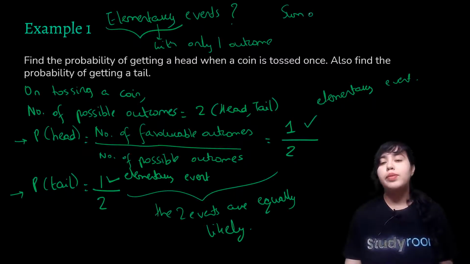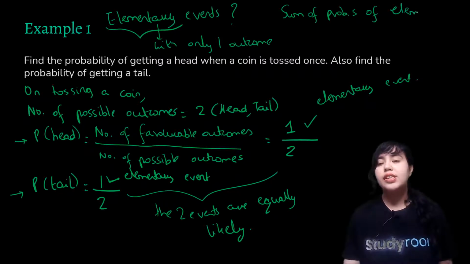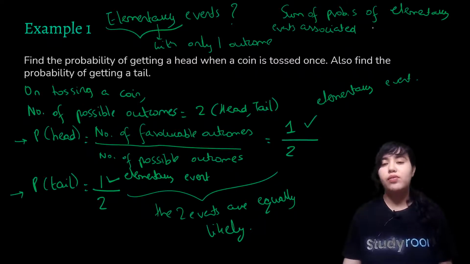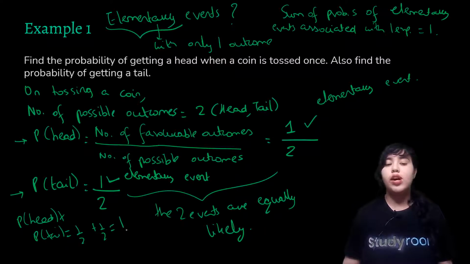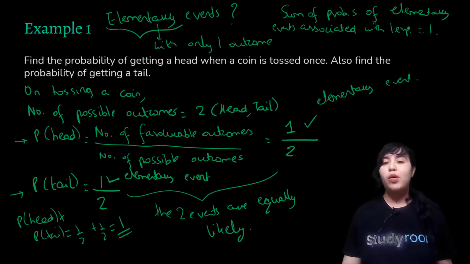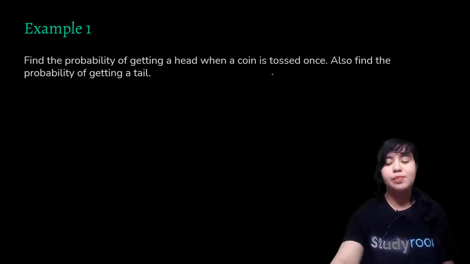The sum of probabilities of elementary events associated with one experiment, like here the experiment was tossing a coin once, is equal to 1. So basically, if you sum up the probabilities, just do it for me: probability of getting a head and probability of getting a tail. What would that be? 1 by 2 plus 1 by 2, that will be 1. Don't be surprised, because you'll always get 1 if you take the sum of elementary events associated with one particular experiment, which in this case was tossing a coin once.